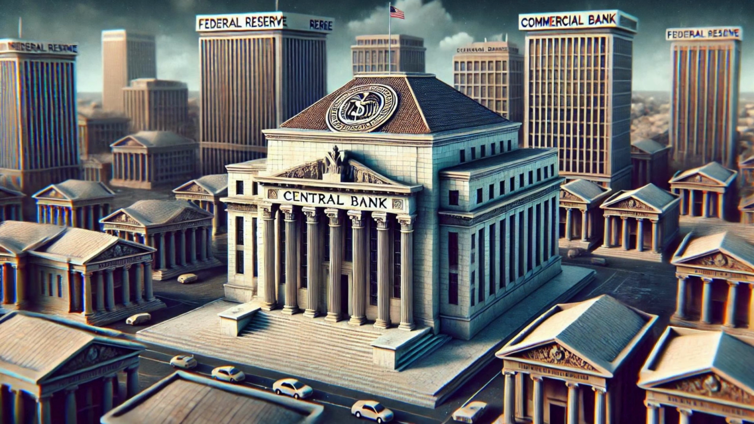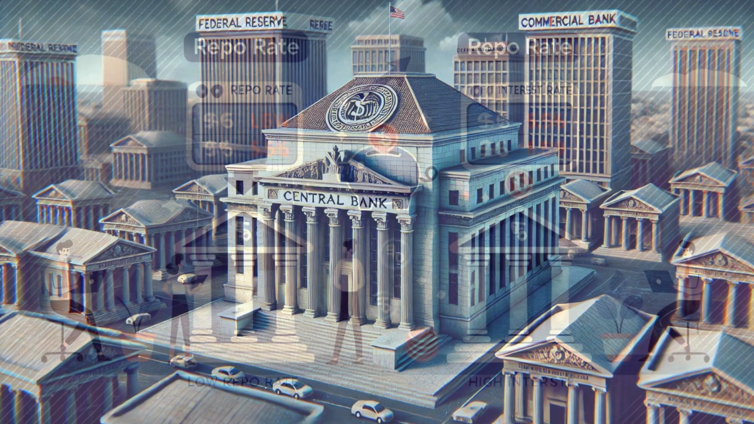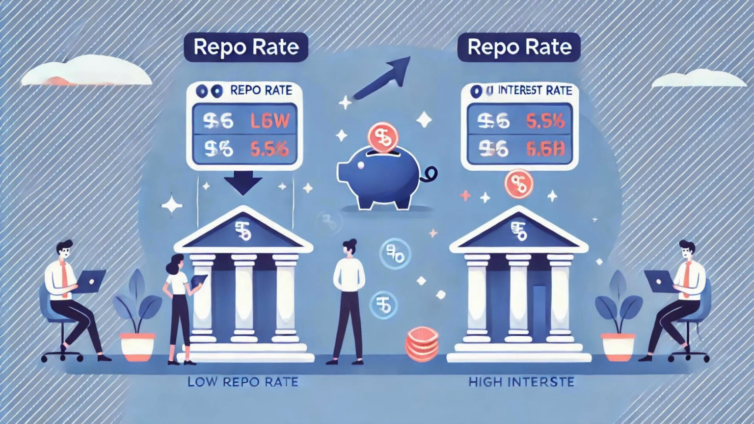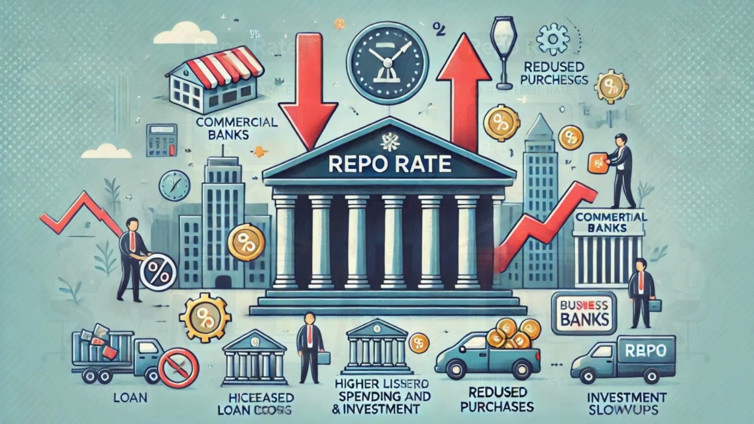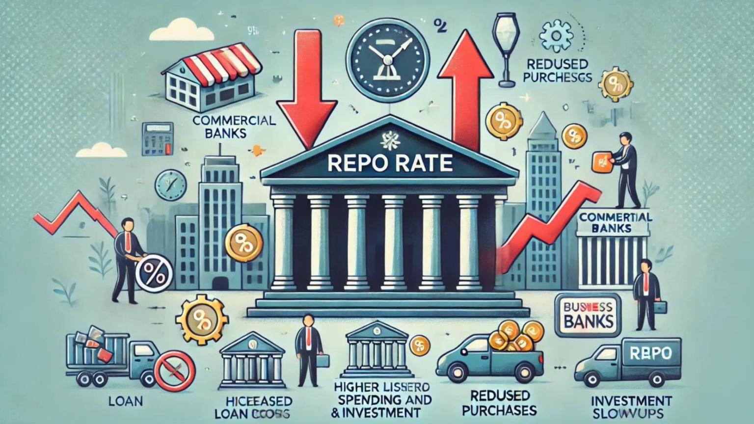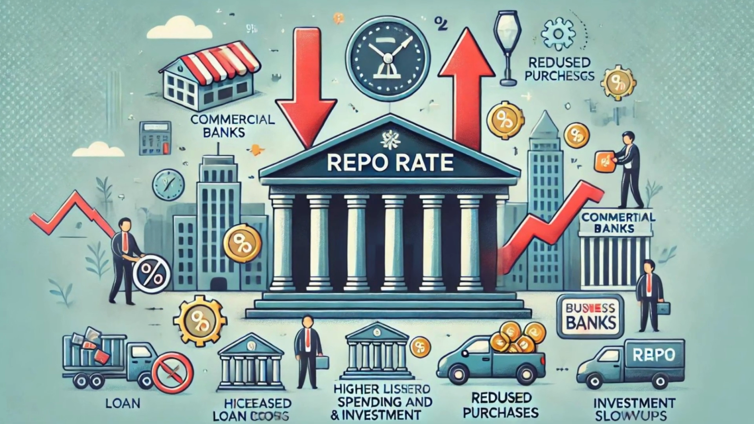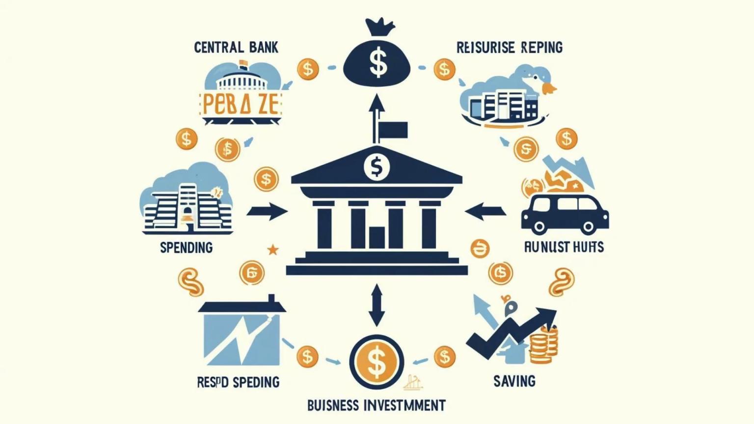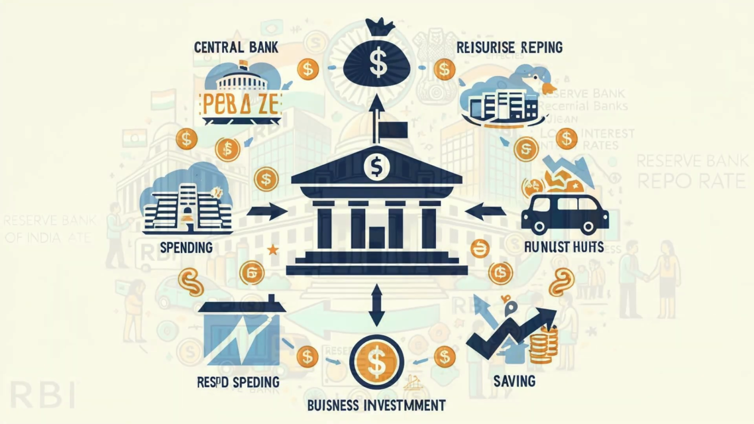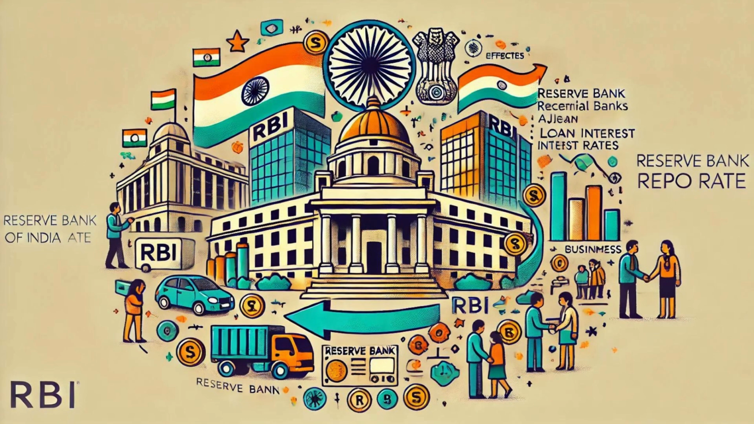On the other hand, a higher repo rate can slow down borrowing and spending, which might help control inflation, but could also slow down economic activity. In summary, the repo rate is a powerful tool used by central banks to manage the economy. It affects not only banks, but also businesses and individuals by influencing the cost of borrowing and the returns on savings. Understanding the repo rate can help you make more informed financial decisions and better understand economic news.